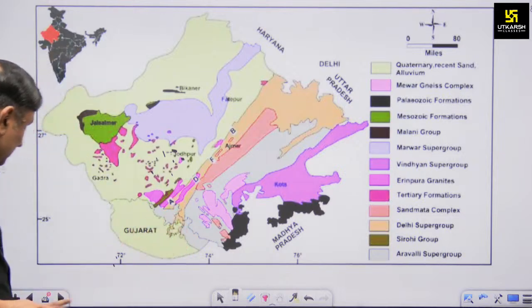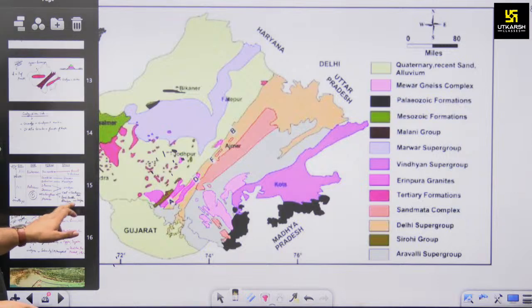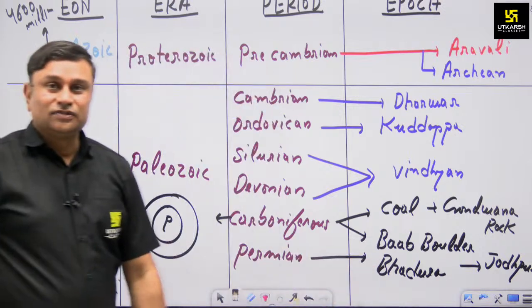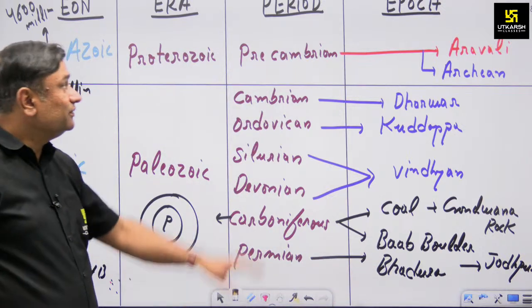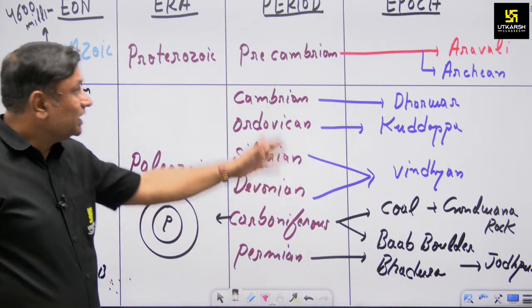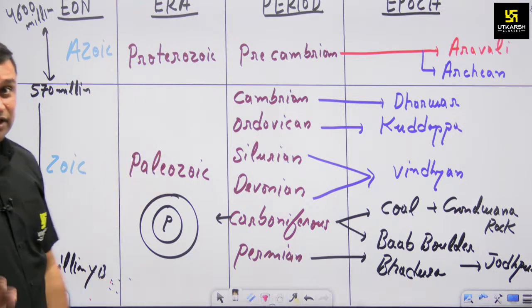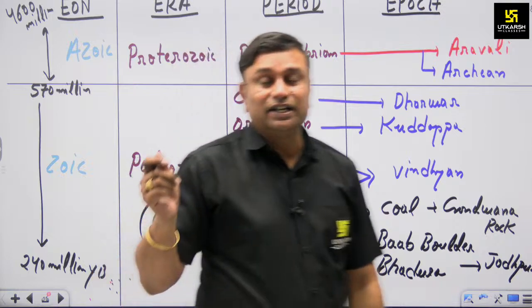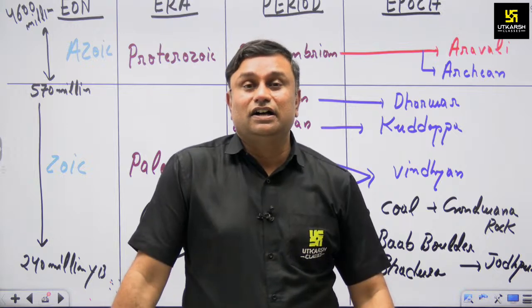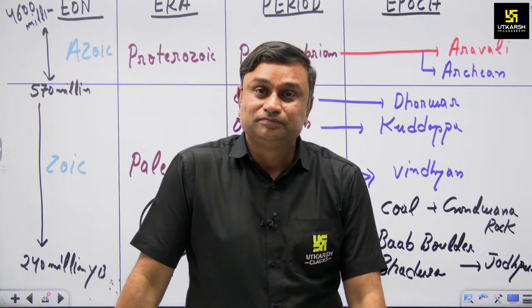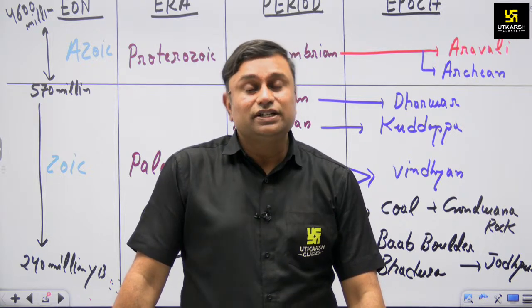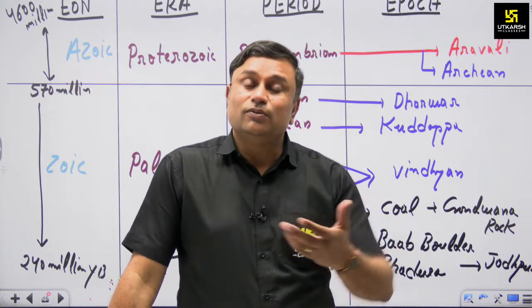Okay, so this development of Bap boulder and Bhadura is associated with the Carboniferous, and later also during the Permian. All these things are associated with various time periods of the geological time scale, and all these time periods are associated with the era of Paleozoic. You have to watch and listen carefully. This Paleozoic was asked in the RAS examination, and they ask you about the development of Paleozoic, and most of the students have described it in a general manner.